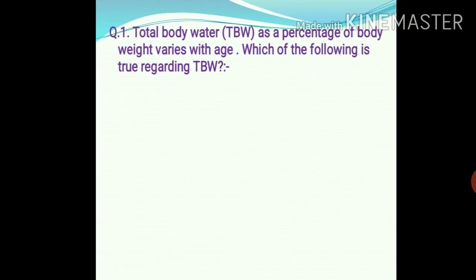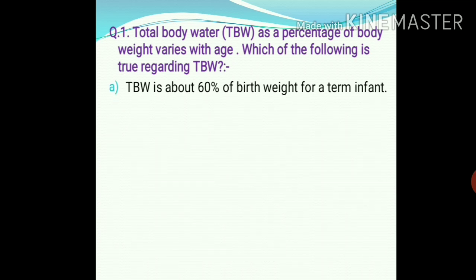Question number 1. Total body water, that is TBW, as a percentage of body weight varies with age. Which of the following is true regarding TBW, that is total body water? Option A. TBW is about 60% of birth weight for a term infant.